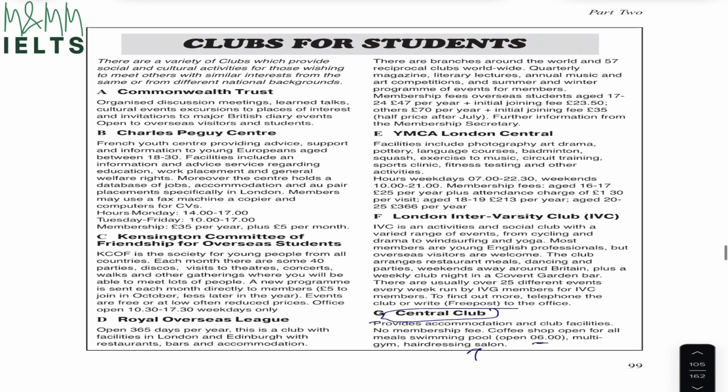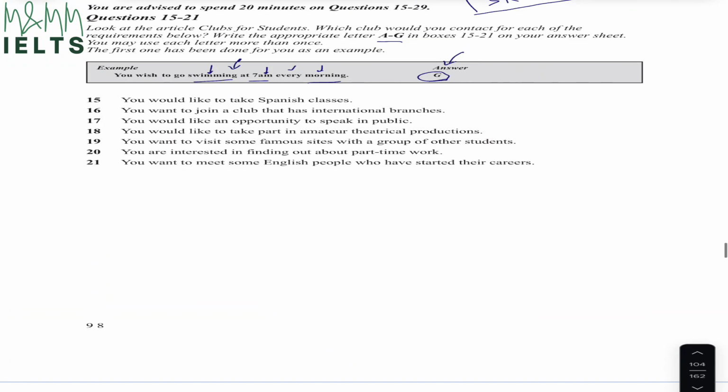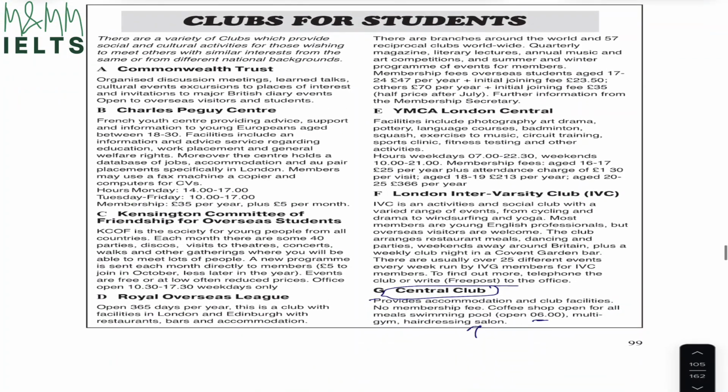Now what you can do is, since you're watching a video, you can pause this video at this particular time and by yourself try to find which paragraph would be the correct answer. Then you can resume the video and follow along with whatever I'm saying. For now, I'm going to go ahead and solve this. It says you would like to take Spanish classes.